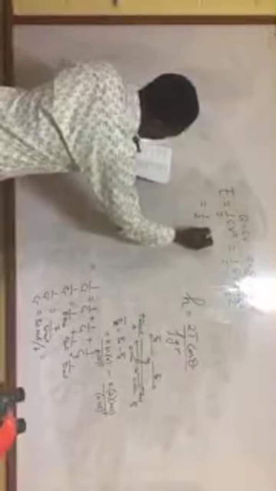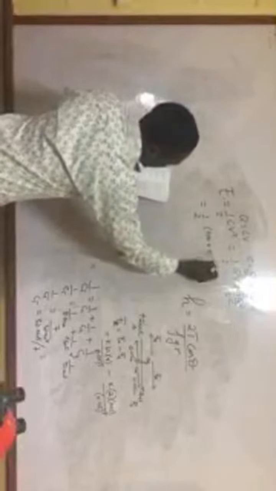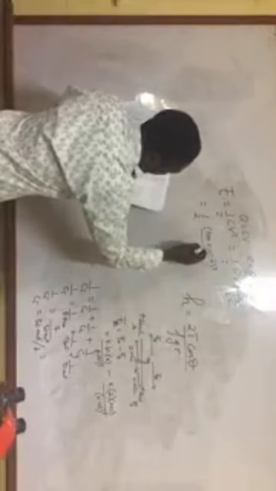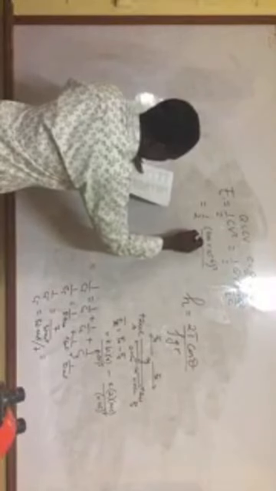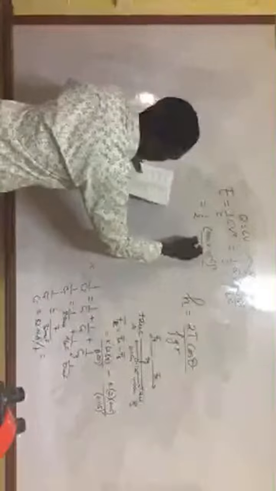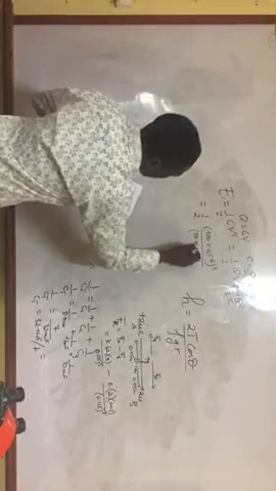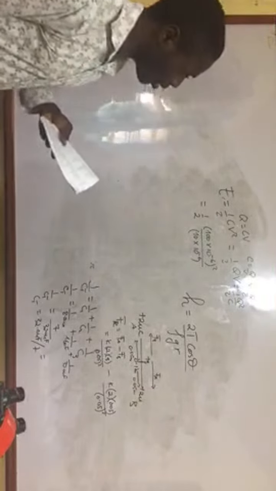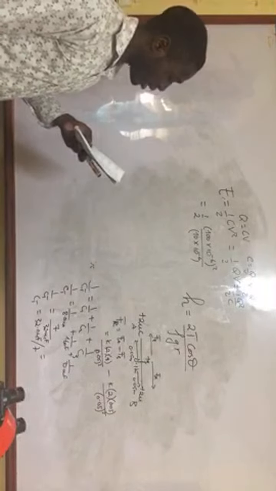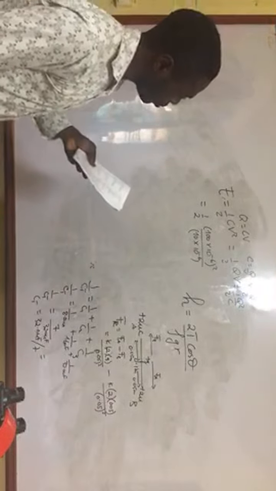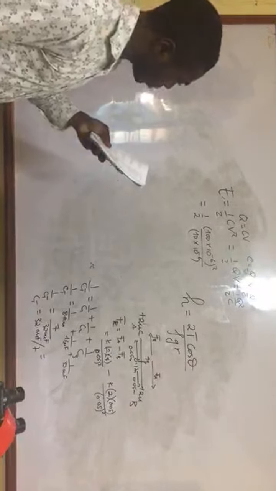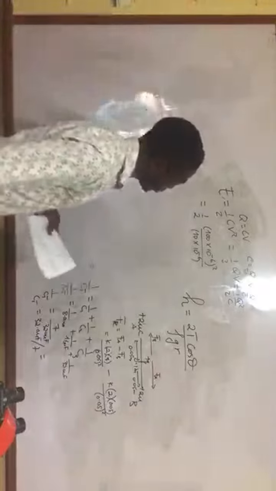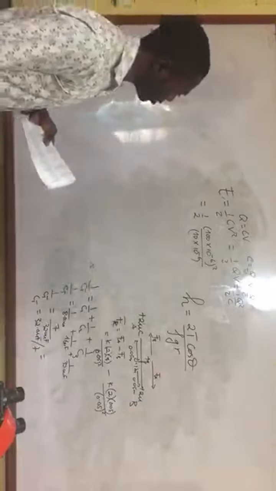So Q is 100 times 10 to the negative 6, squared, divided by 2 times the capacitance, which is 10 times 10 to the negative 6. So you can compute and come up with the answer. Just compute it with your calculator and come up with the answer.